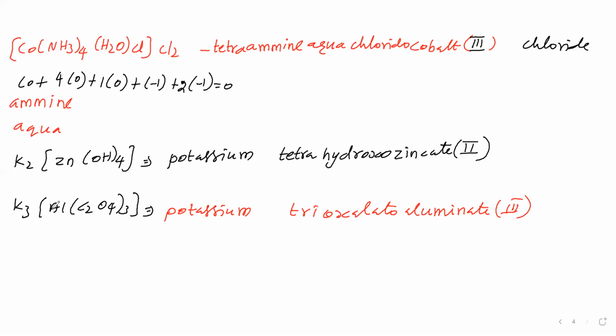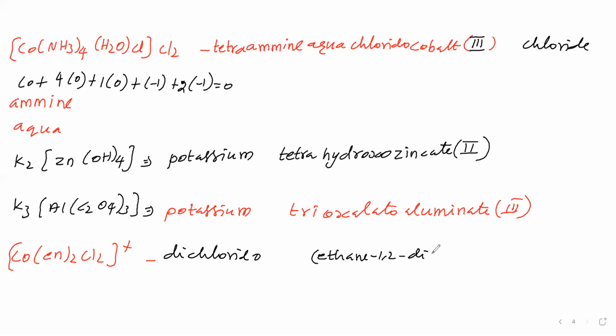Next compound we will take: [Co(en)2Cl2]+. This is a cationic complex. The net charge is plus, as given. First we say the ligand names. The ligand is Cl, whose name is chlorido. It is present 2 times, so we say dichlorido. Then en is called ethylenediamine, otherwise we can say ethane-1,2-diamine. Either name can be used.